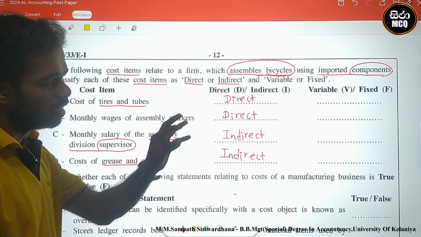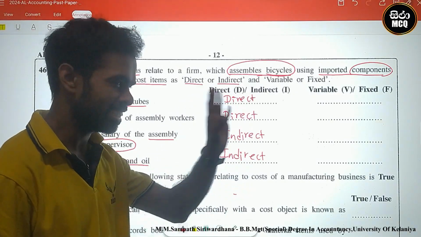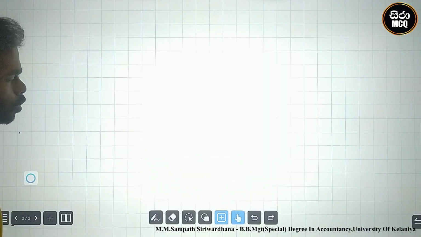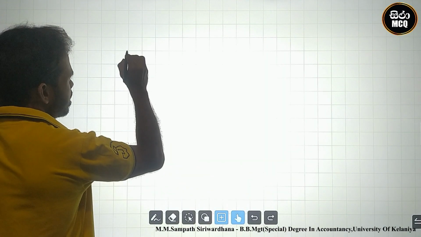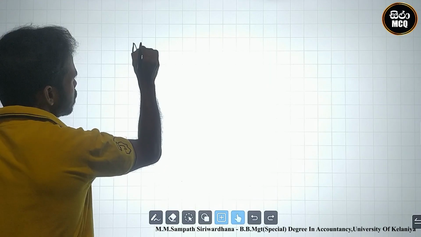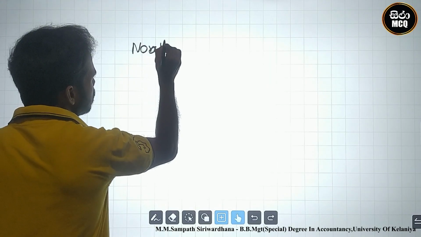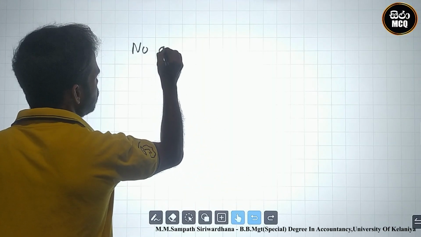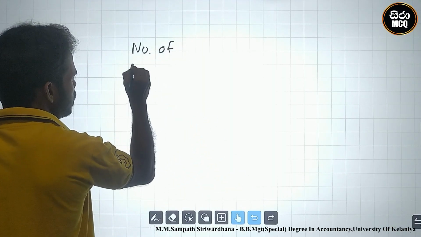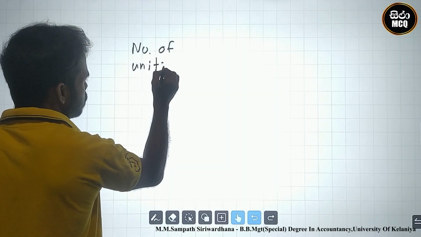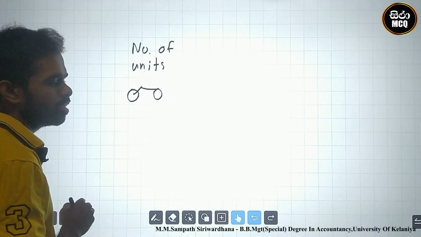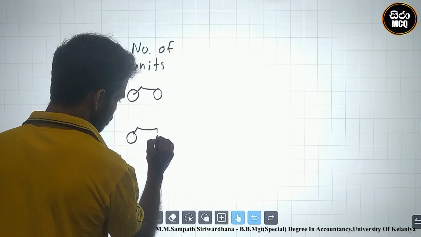Okay, let's see, variable or fixed. Next, you must identify whether it is variable or fixed. This is about the number of units. Units is a bicycle, no? This is one bicycle. This is the second bicycle.